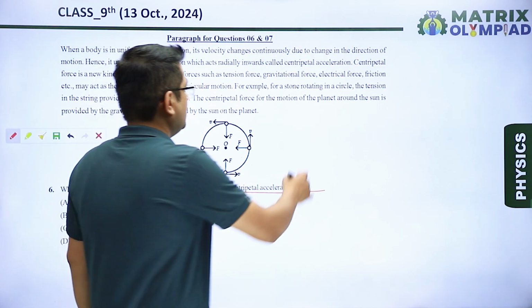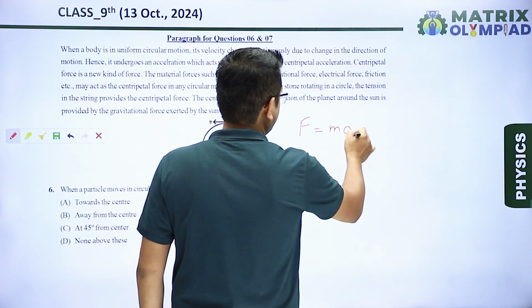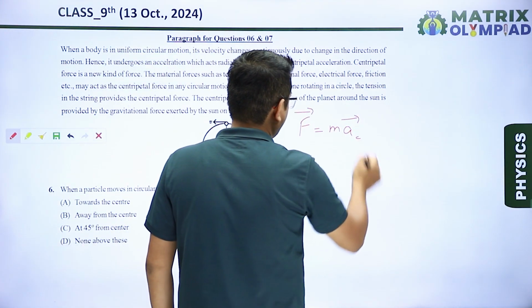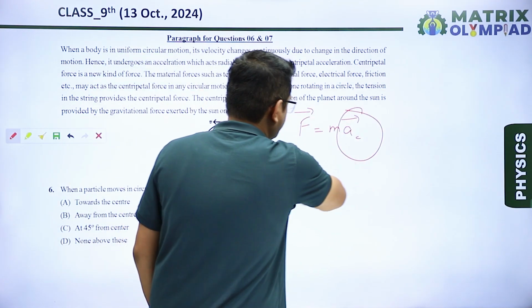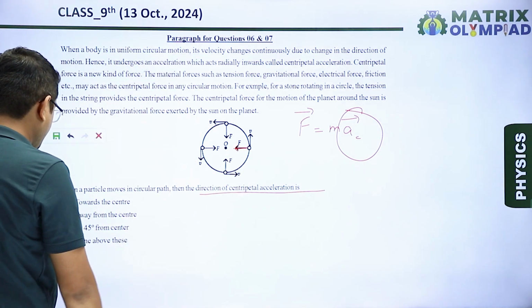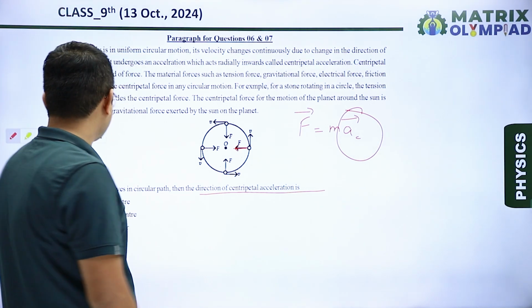We know that force is equal to mass into acceleration. Here the acceleration will be centripetal, so the direction of force is the direction of acceleration. So the direction of centripetal acceleration will be along the radius toward the center. So towards the center is our correct answer. Option A is our correct answer.